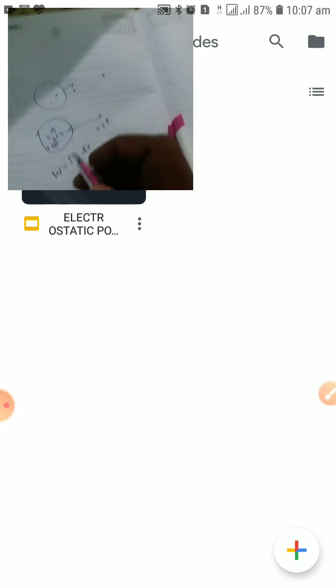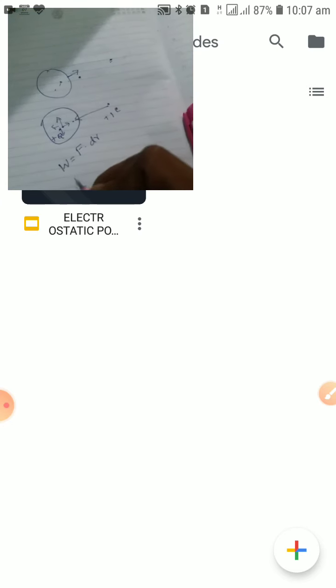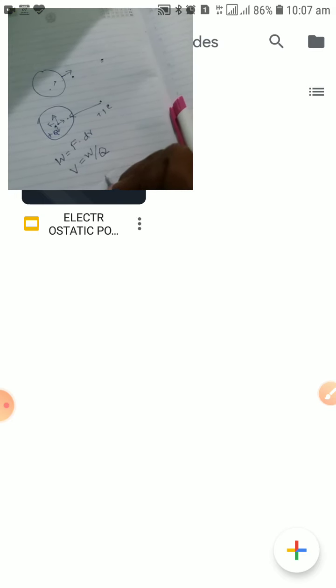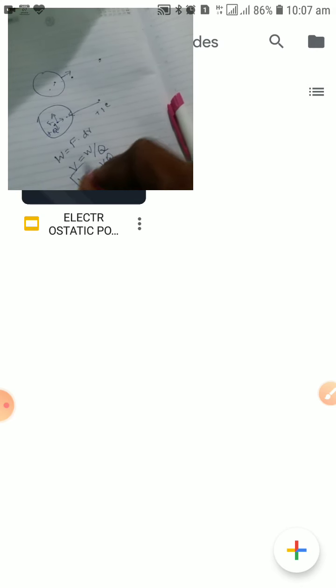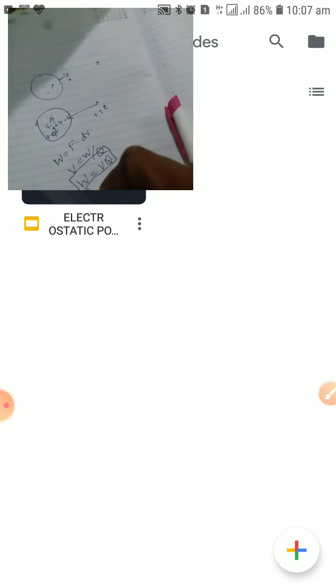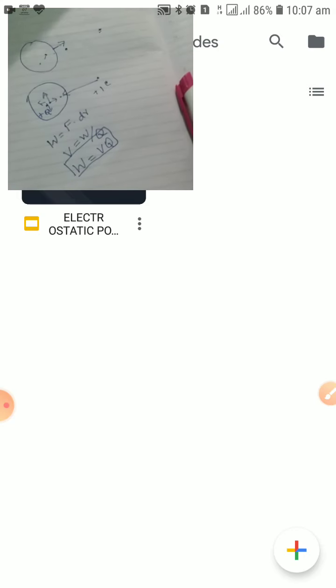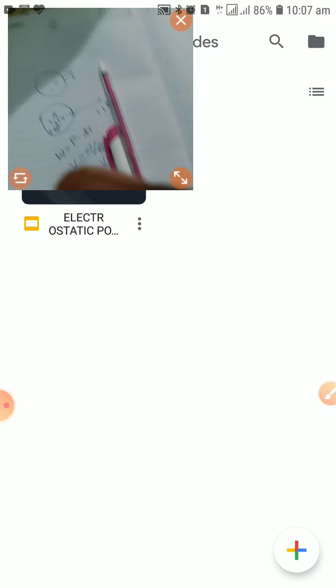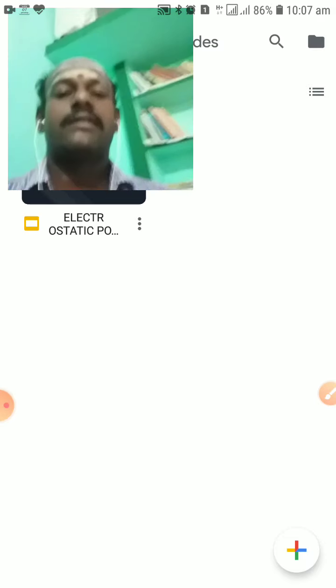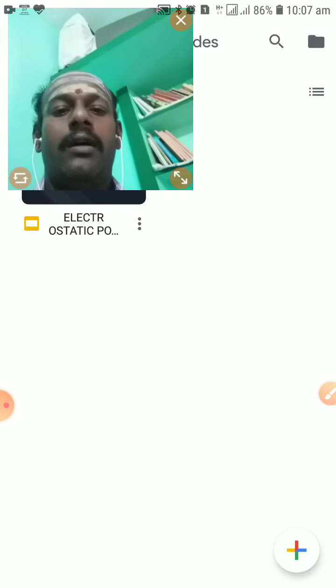Now here we are going to consider V is equal to W by Q, or W is equal to V into Q. So this is a very important relation: W is equal to VQ.